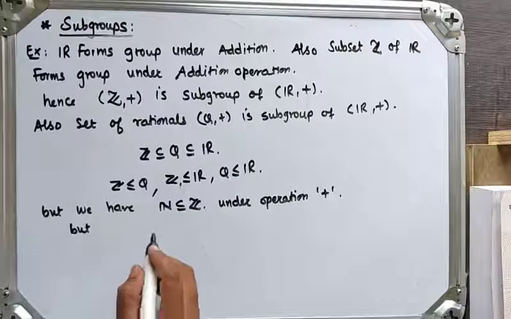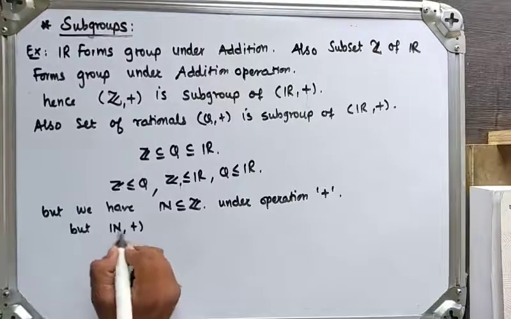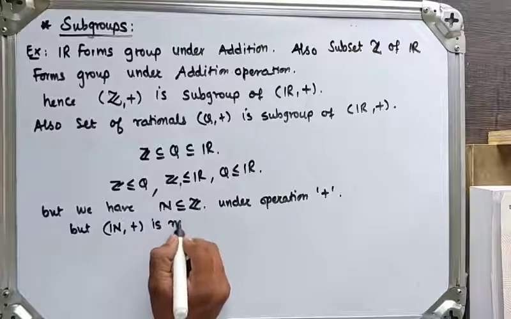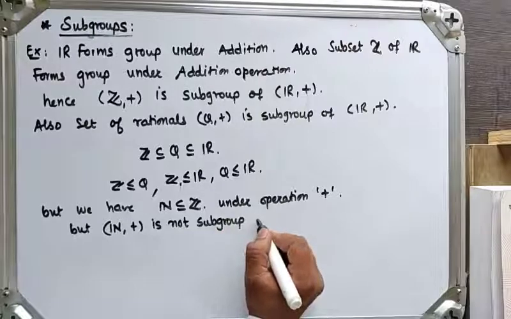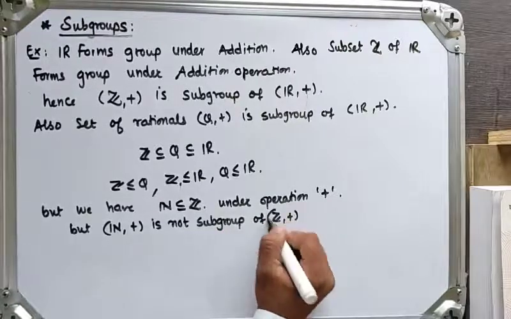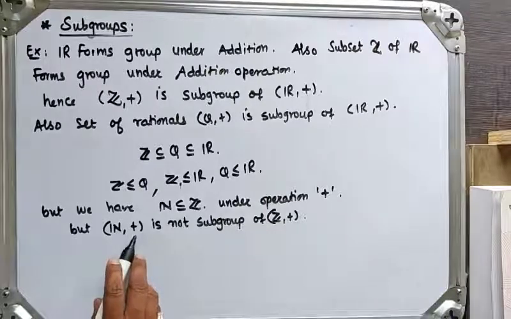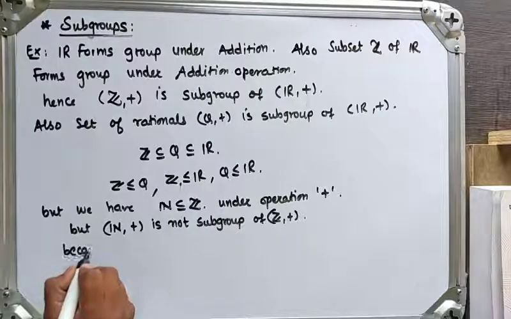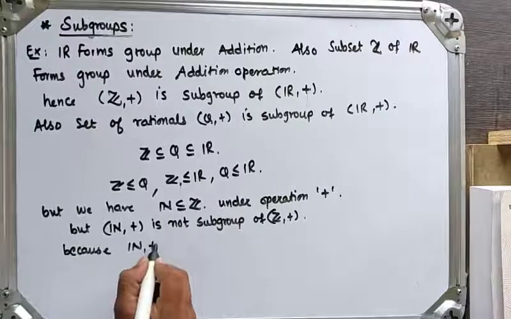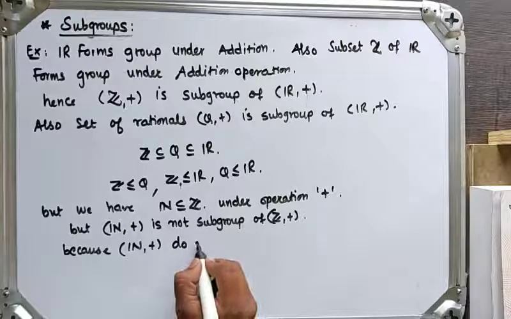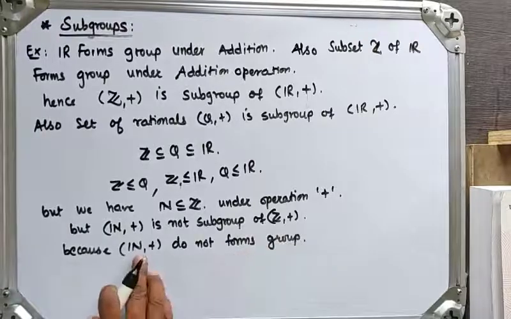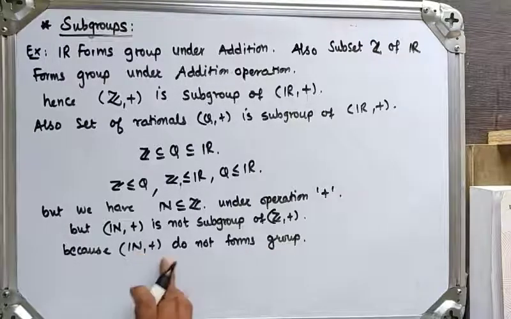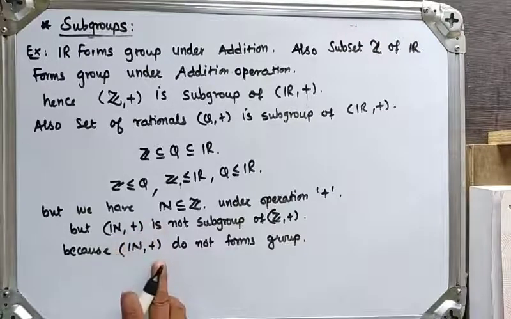But the natural numbers under addition are not a subgroup of Z under addition. Why? Because the natural numbers under addition do not form a group. Why does it not form a group? Because there does not exist an identity element.